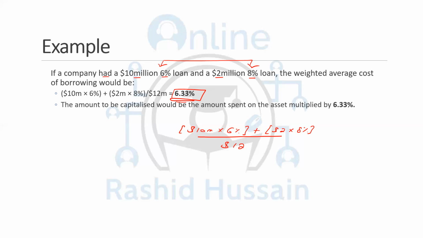Now, how does this interest rate benefit us in calculating the borrowing cost? Let's assume we had total finance of 12 million, and they have used 9 million from it. So we take 9 million, which is the amount they used in the construction, and multiply it by 6.33%, which is the per annum rate. Let's assume the construction continued for 8 months. This is the borrowing cost which should be capitalized.